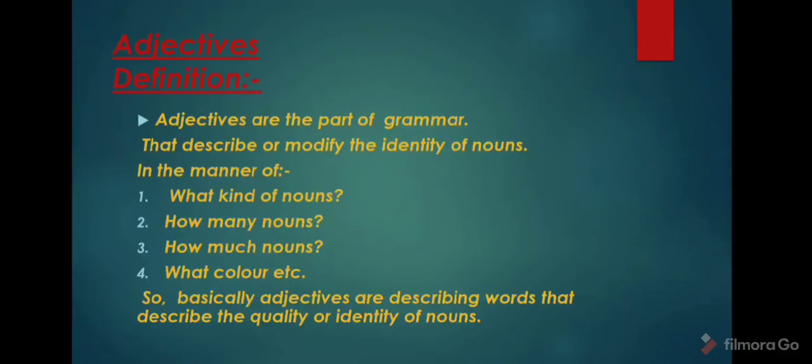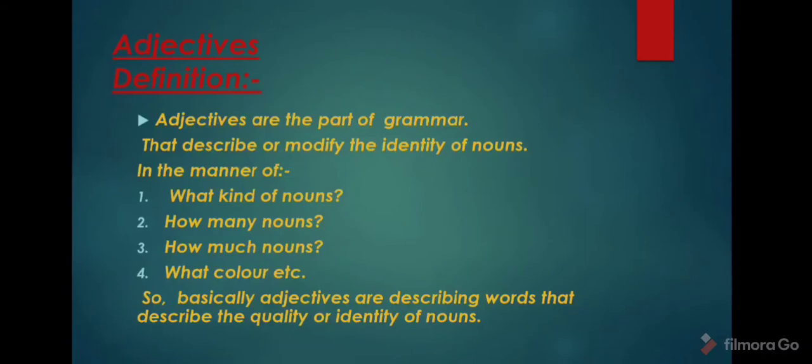Adjectives are the part of grammar that describe or modify the identity of nouns. In which manner? In the manner of what kind of noun, how many nouns, how much noun, what color, etc. So basically adjectives are describing words that describe the quality or identity of nouns.